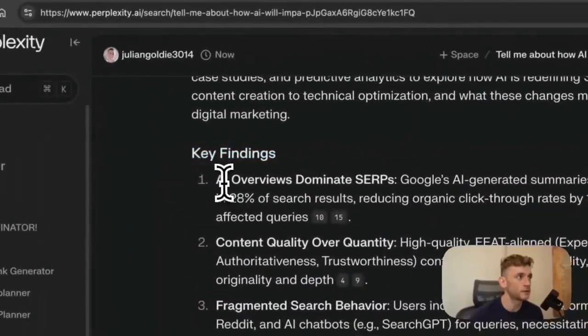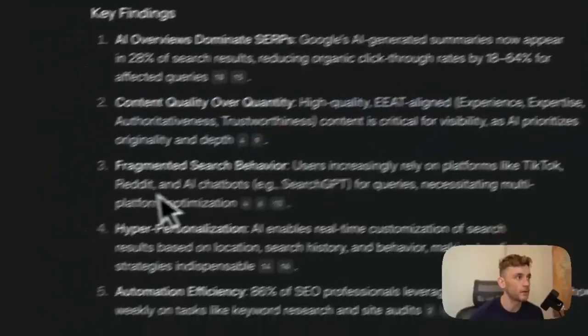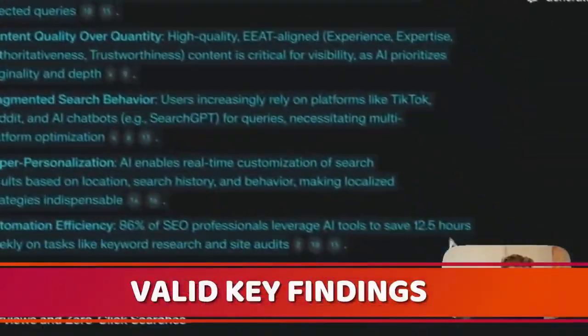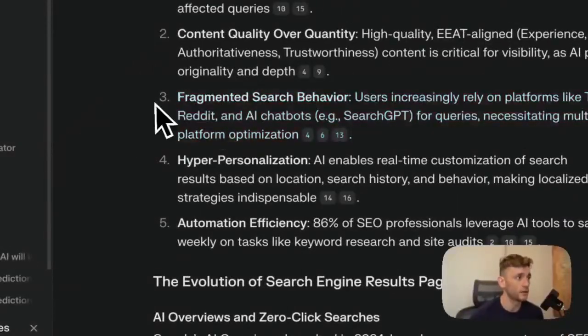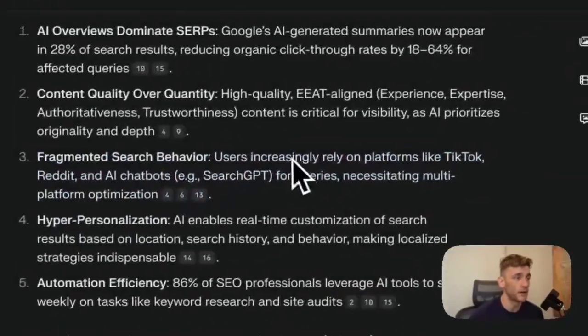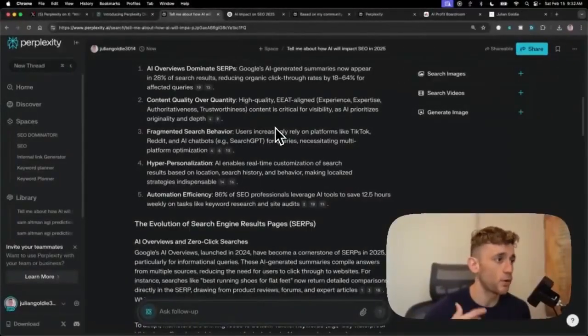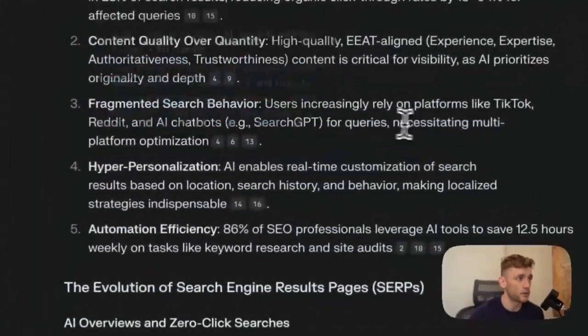So it's got key findings: AI overviews dominate the SERPs, content quality over quantity, that makes sense, fragmented search behavior. These are pretty valid key findings. I would say this is the way AI is going. If you see my interview with Neil Patel, then you have seen this insight on fragmented search behavior and how we were talking about how in 2025, it's really a search everywhere, not just search Google SEO strategy that you want to be implementing.